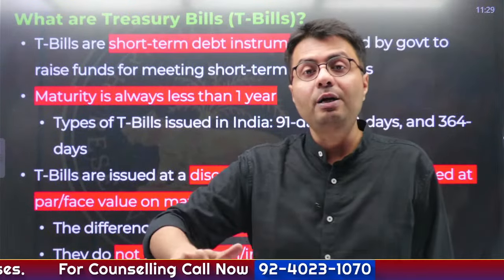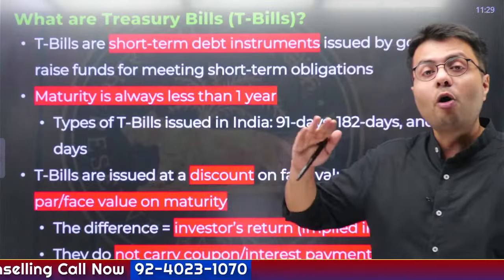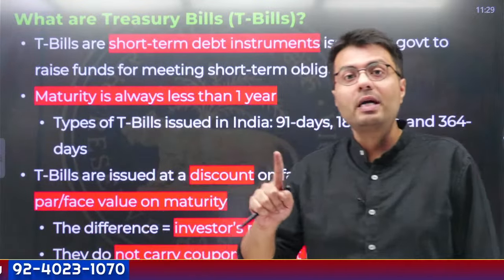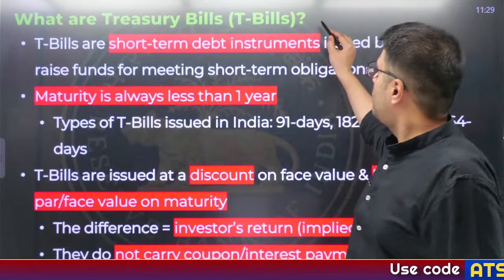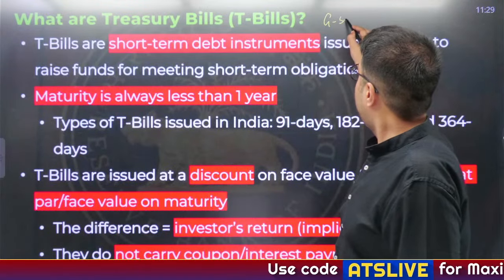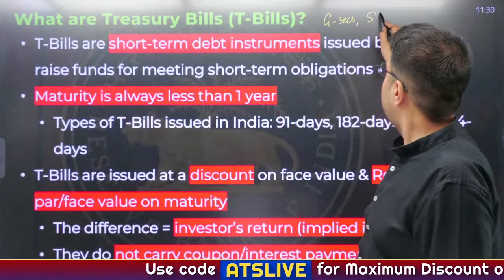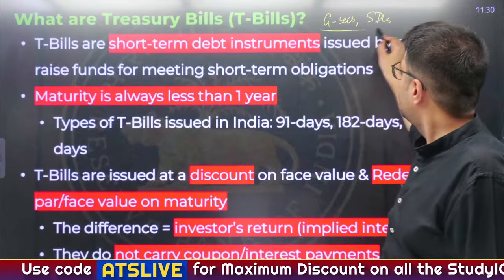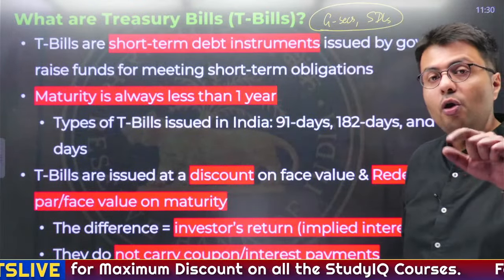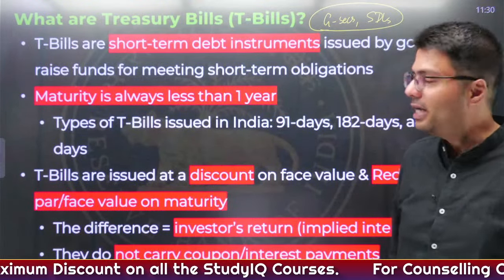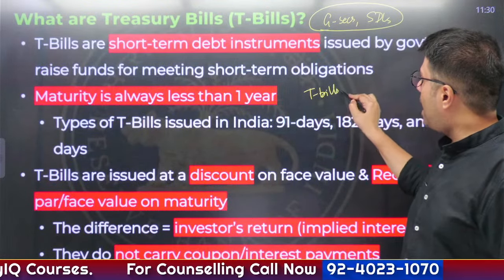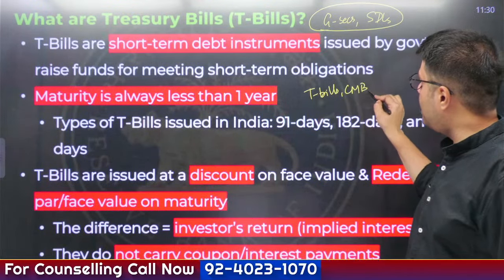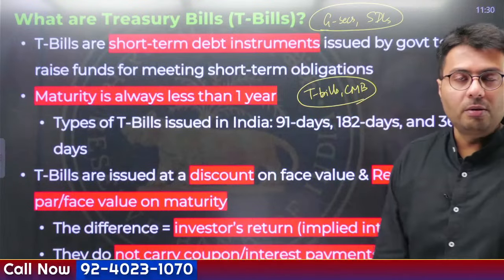And whenever government borrows money for more than 1 year, that is called a long-term debt instrument. Government issues what is known as government securities, and state governments issue state development loans. These are examples of long-term debt instruments in India. For the Government of India, treasury bills and cash management bills are examples of short-term debt obligations.